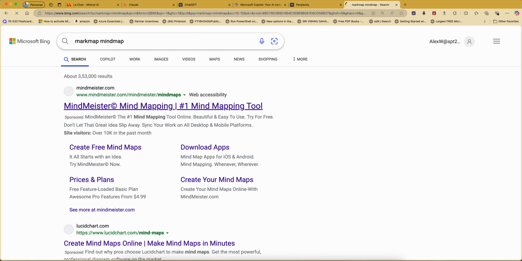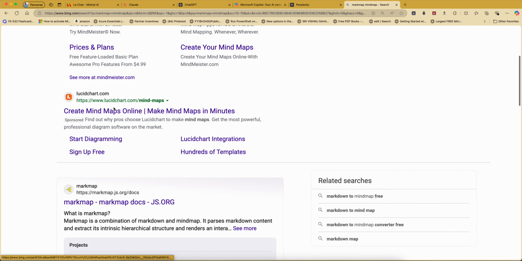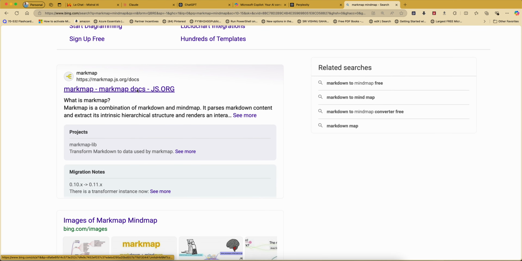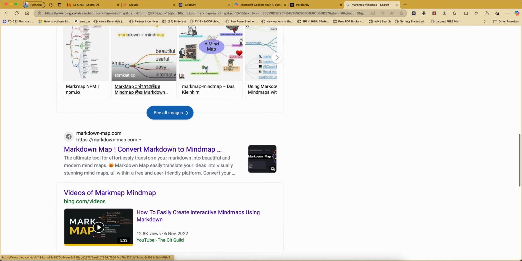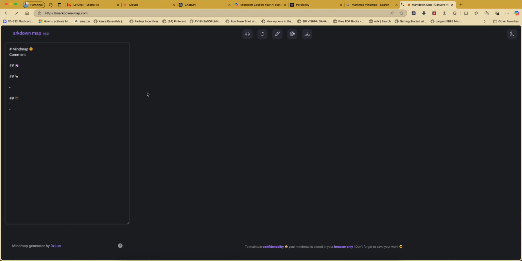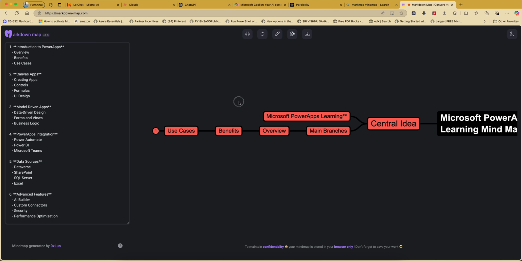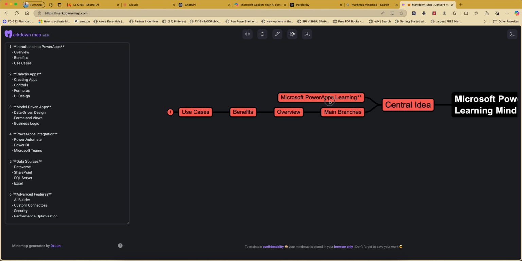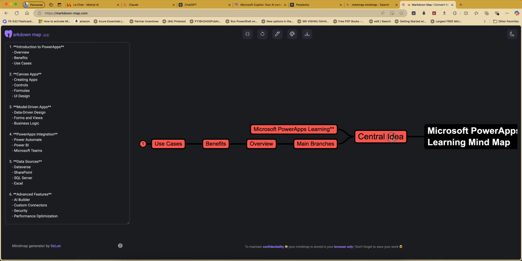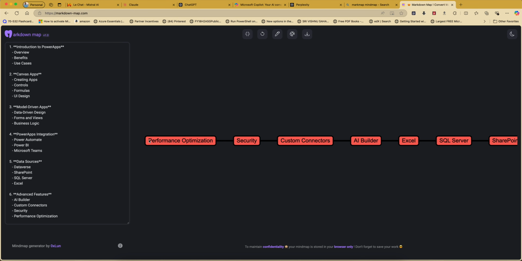So let's go to Markmap, mind map. So Markmap here, docs, markdown map, convert markdown into mind map. Okay, let's see now. So here we have mind map comment everything, and I'm just deleting this and giving this one. See now, it created something like a mind map kind of thing here. So first one, overview, benefits, use cases, everything is there, right?